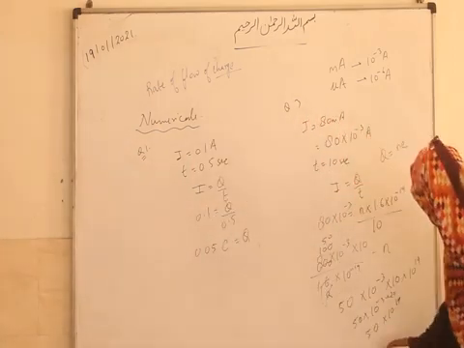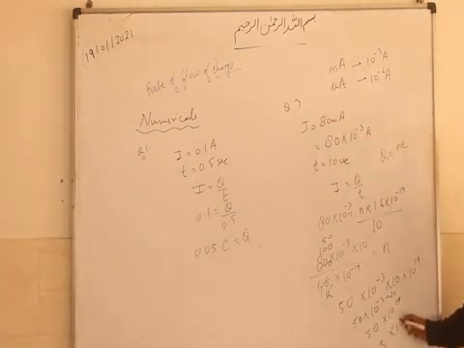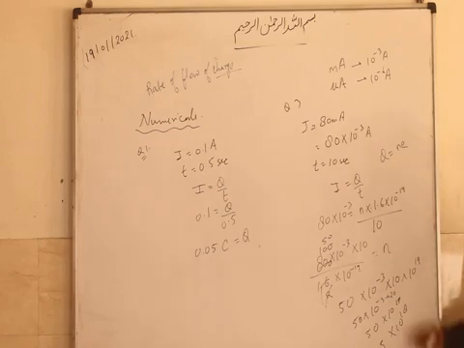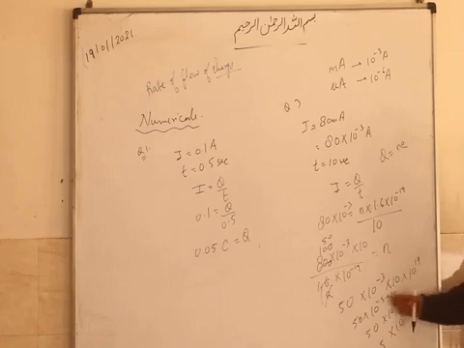The answer is incorrect again. So it will be 5 into 10 to the power 18, with 17 plus 1. Like this also you got 5 into 10 to the power 18. Let me see the solution. I have done it correctly. Yes, 5 into 10 to the power 18.